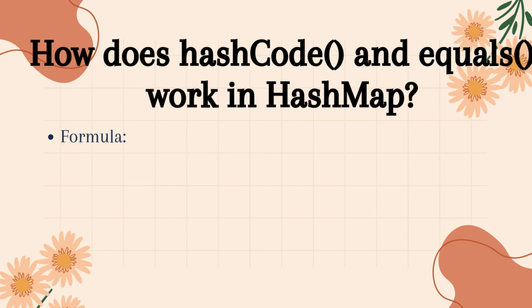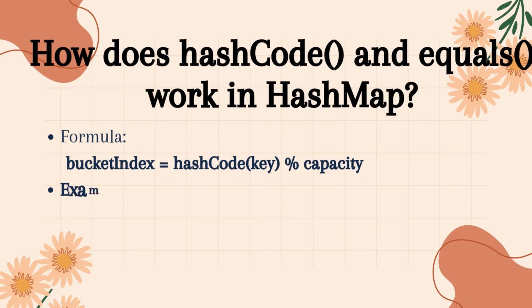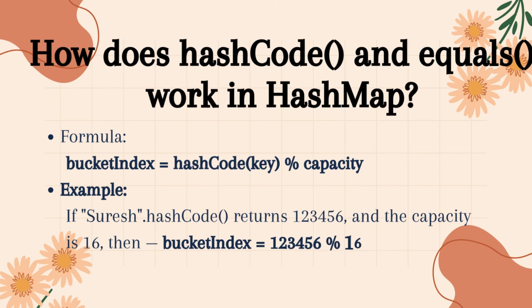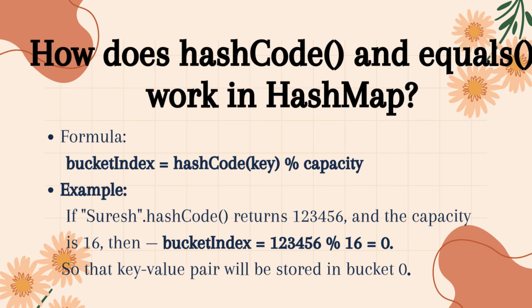The formula is bucket index equals hashcode of the key modulo capacity. For example, if the string Suresh has a hashcode of 123,456 and the HashMap's capacity is 16, then the bucket index is calculated as 123,456 modulo 16, which equals 0. This means the key-value pair for Suresh will be stored in bucket 0. So, hashCode method helps find the correct bucket, and this is how HashMap organizes data internally for fast access.